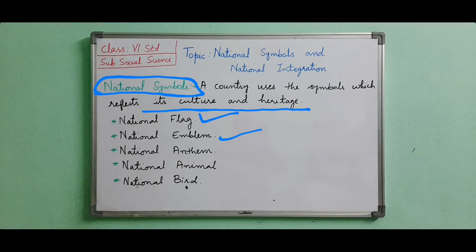Every nation has its own national anthem. Similarly, India also has its national animal and national bird. These are useful in creating patriotism and national integrity among the citizens. These symbols which represent our country are helpful to promote love and affection towards the country, that is the feeling of patriotism, and they also promote integrity, meaning unity among Indians. National anthem, national emblem, national flag, national animal, national bird, all these things are called national symbols.